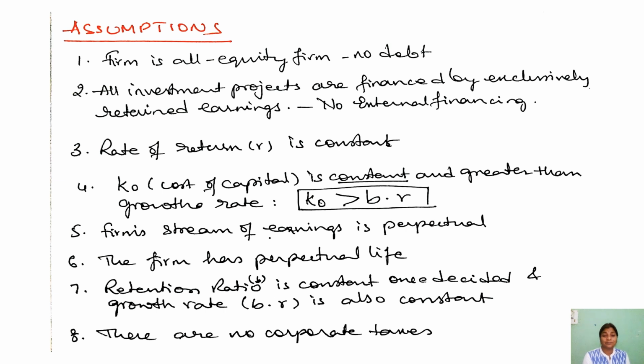The next assumption states that the company is going to have perpetual earnings. That means there are continuous constant earnings that will be generated by the firm. Next, the firm has a perpetual life. Next, the retention ratio is constant and it is decided based on the growth rate, which is also constant. And finally, there are no corporate taxes.